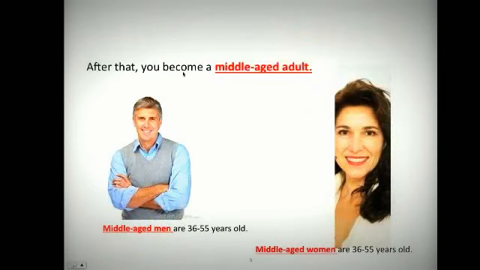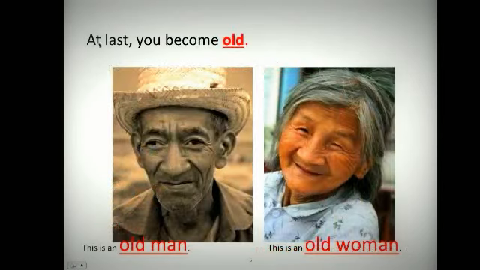After that, you become a middle-aged adult. Middle-aged men are 36 to 55 years old. Middle-aged women are 36 to 55 years old. At last, you become old. This is an old man. This is an old woman.